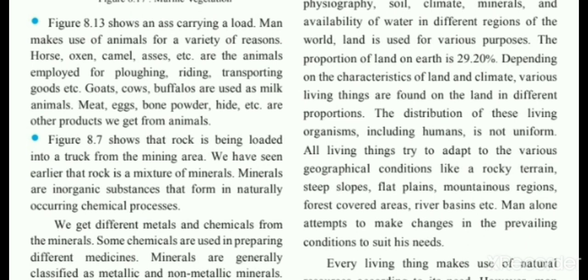Man makes use of animals for a variety of reasons. Horse, oxen, camel, asses, etc. are the animals employed for ploughing, riding, transporting food, goods, etc. Goats, cows, buffaloes are used as milk animals. So here you can see in figure 8.13 that the ass is carrying a load, right?